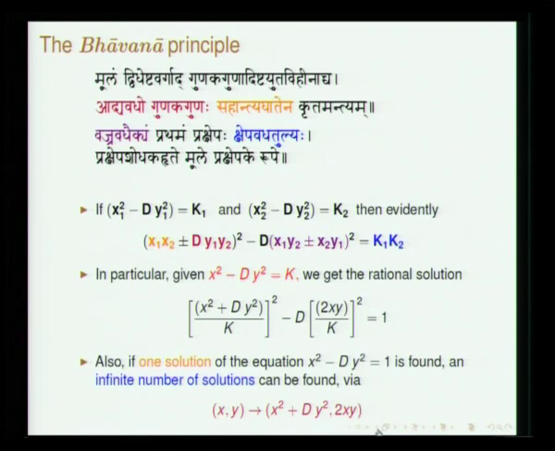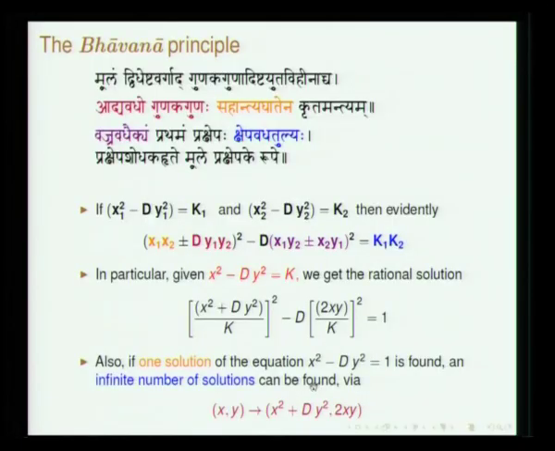If one solution is known, then you get infinite number of solutions.